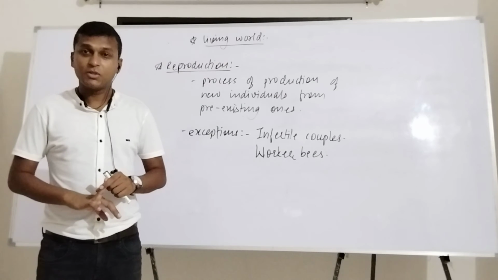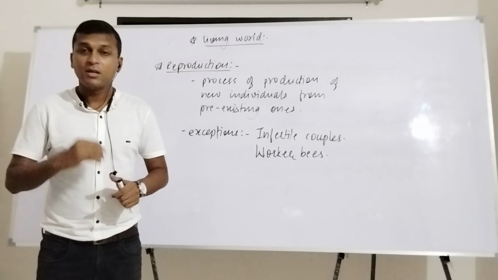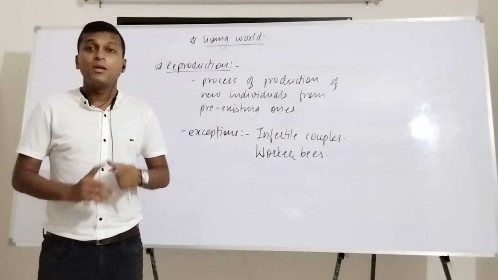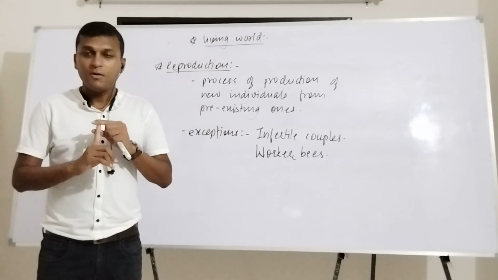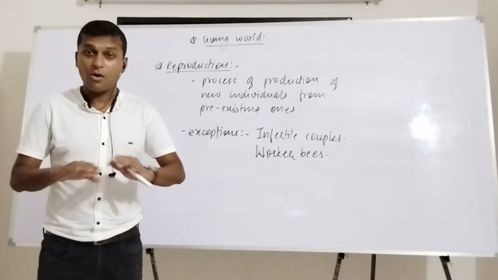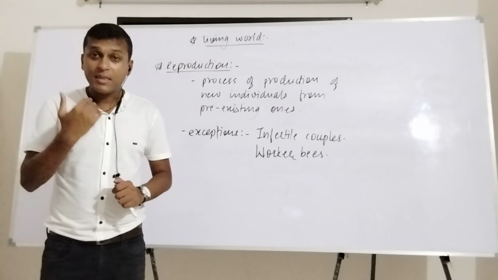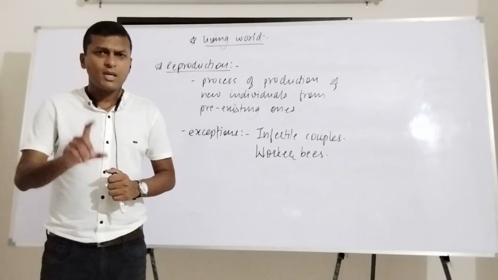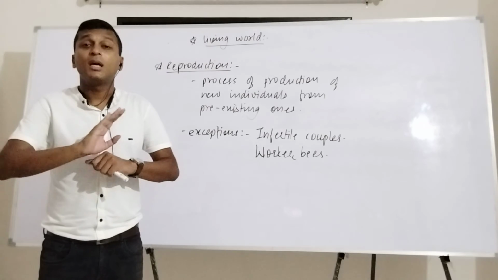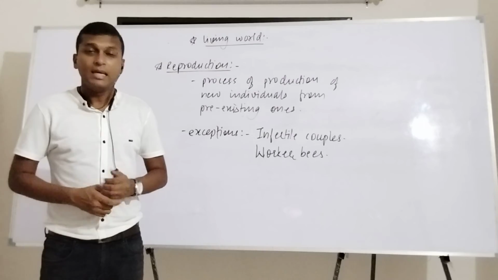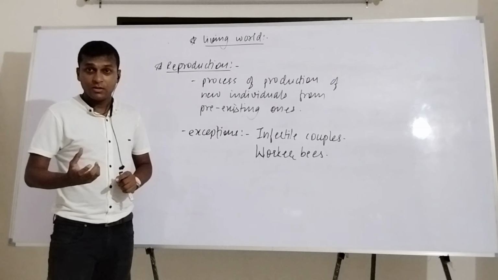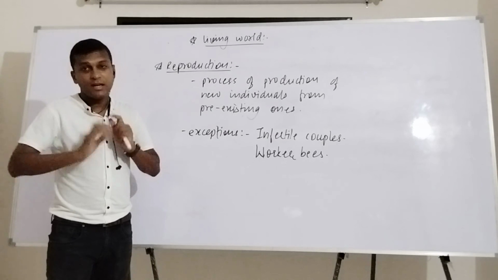These drones, of course, will remain present in that honeycomb. But what is the basic function of these drones? Because they are males, their basic function is to reproduce. They reproduce with the queen. It is the queen which is the fertile female. What about worker bees? Worker bees are not fertile, they're sterile, and that's why they cannot reproduce. Can we say that worker bees are non-living? No, worker bees are living, but they are unable to reproduce. Getting this point? That means reproduction can be one of the characteristics, but it cannot be the defining feature of life.